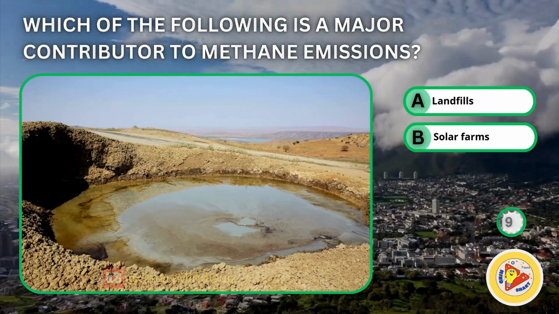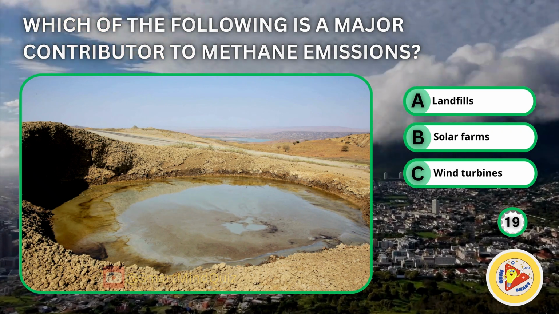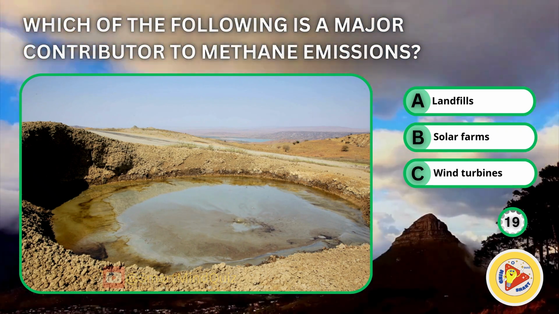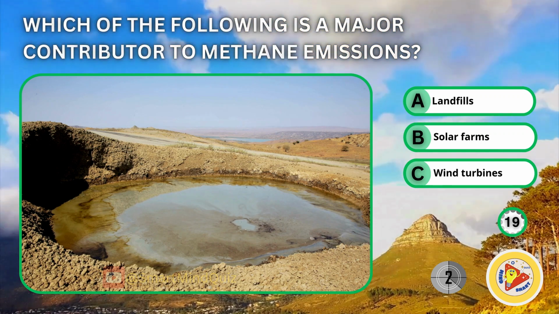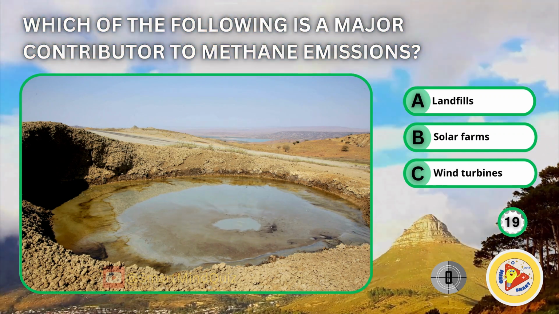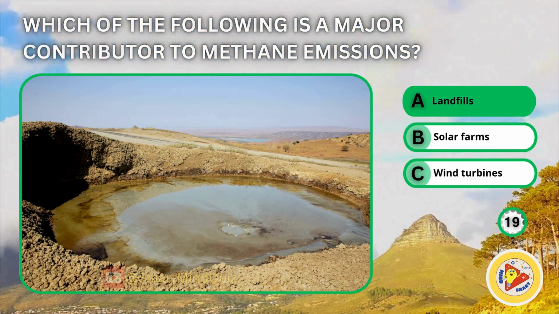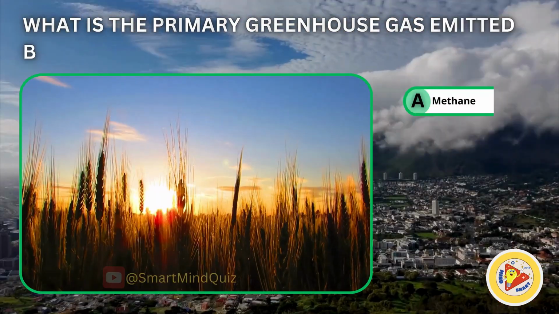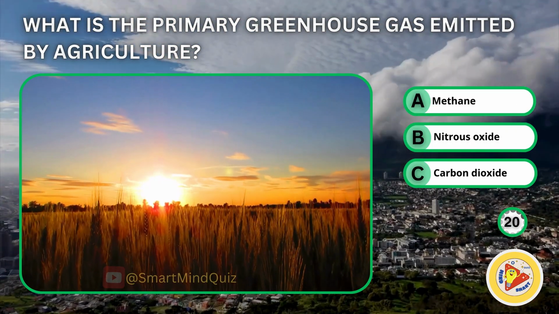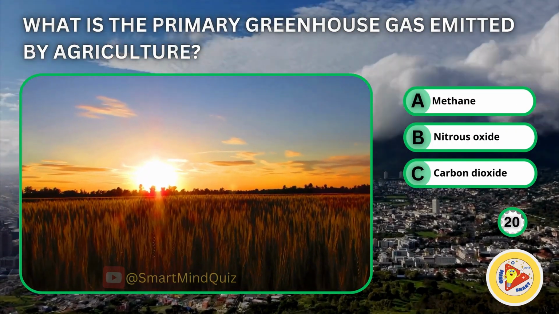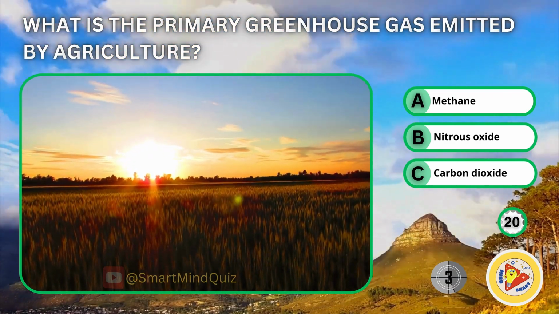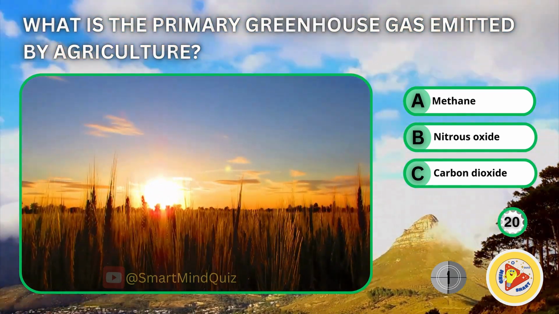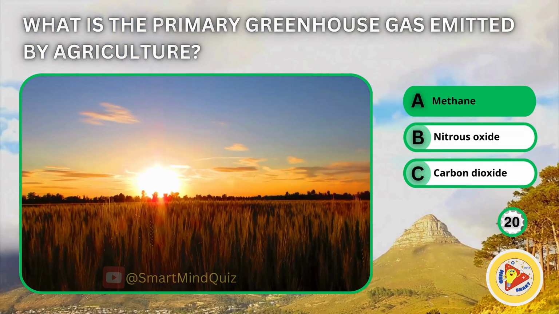Which of the following is a major contributor to methane emissions? Landfills, solar farms, wind turbines. Landfills. What is the primary greenhouse gas emitted by agriculture? Methane, nitrous oxide, carbon dioxide. Methane.